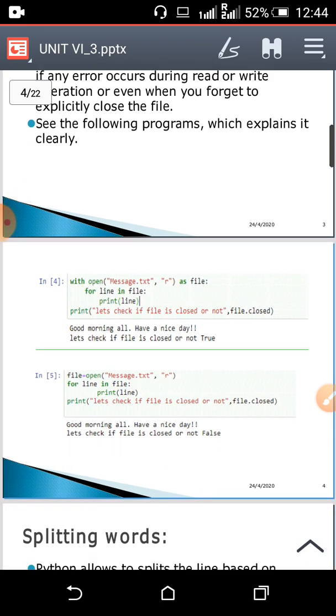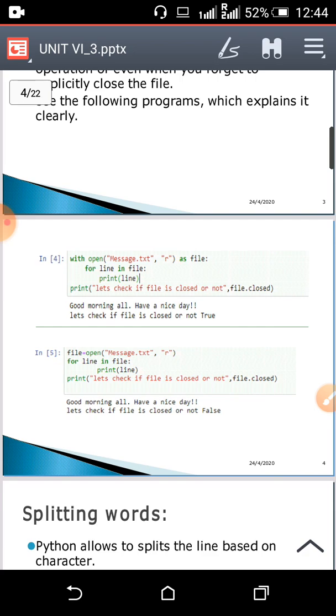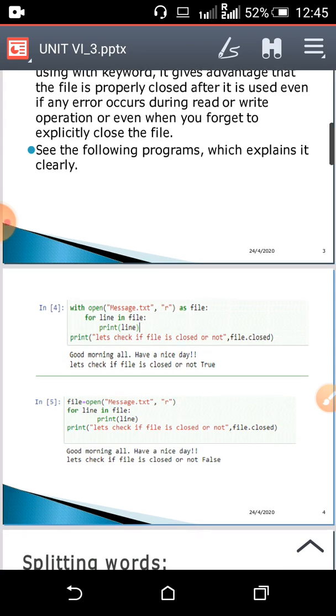Here I have written two programs. In one I have opened the file using the open method by creating its file object, and the second one is with open. Okay, so see the first program: with open, in brackets the file name, comma, access mode, as file. Okay, as file means I'm going to assign that particular file as a file object. File is nothing but my file object.